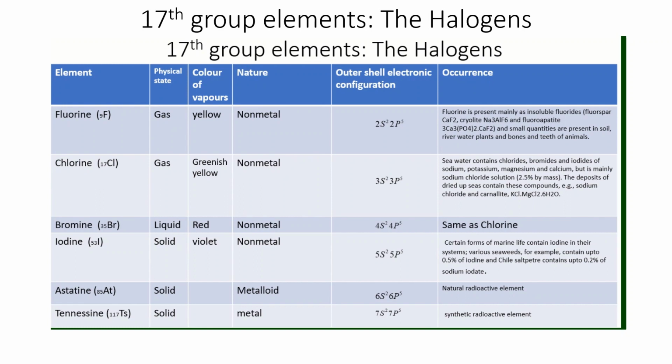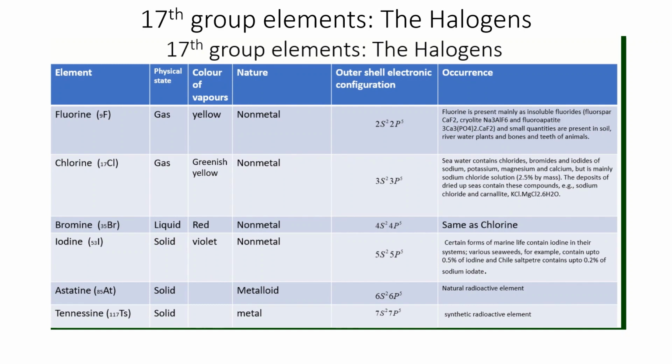Physical state of these elements: fluorine exists as a diatomic gas F2, chlorine as Cl2, bromine as Br2 and iodine as I2. Bromine is found in liquid state. Bromine is the only non-metal which is found in liquid state, and iodine is in solid state.